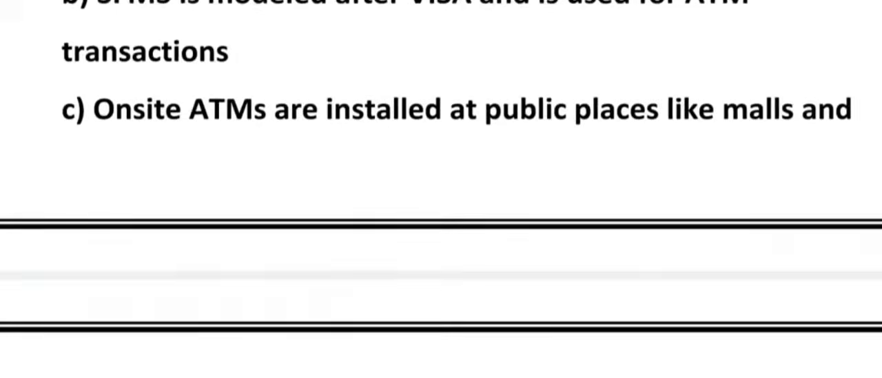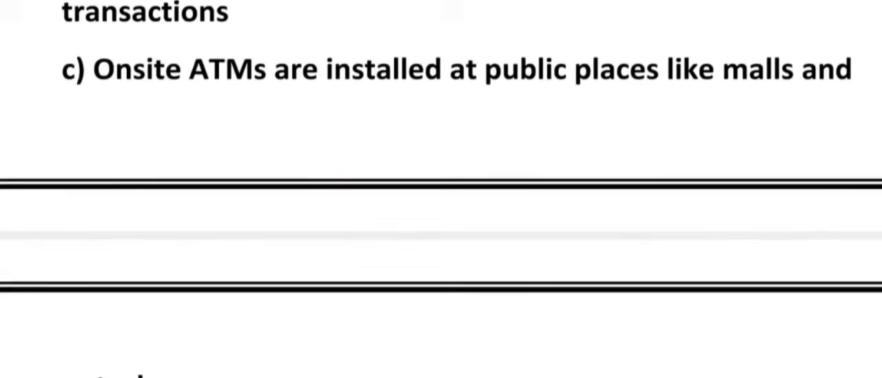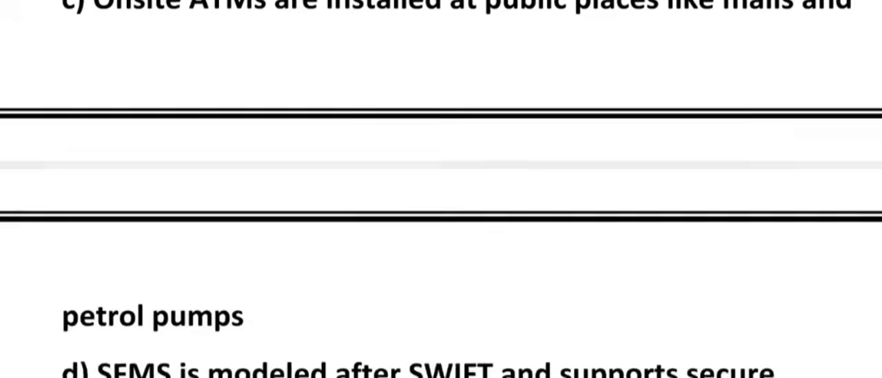What about option C? Option C is also incorrect because on-site ATMs are those ATMs which are located within or just outside a bank branch. For example, if you go to an SBI branch and see an ATM in the same building, that is called an on-site ATM. The ATMs at the mall, airport, petrol pump are called off-site ATMs.